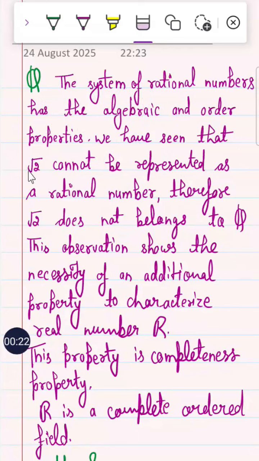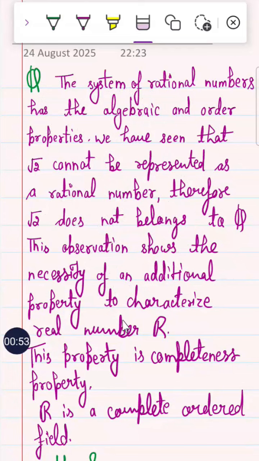Because root 2 is an irrational number, we know that, so it cannot be represented as a rational number. Therefore, root 2 does not belong to Q. That is good. This observation shows the necessity of an additional property to characterize real numbers, right? A real number line has both Q and irrational numbers, right? And if root 2 does not belong to Q, then where does root 2 belong?